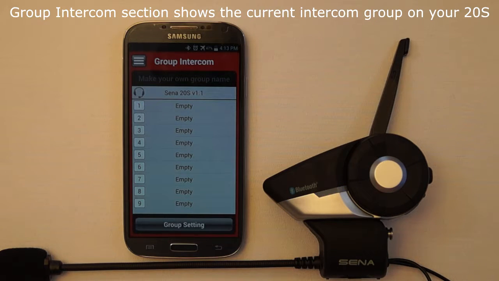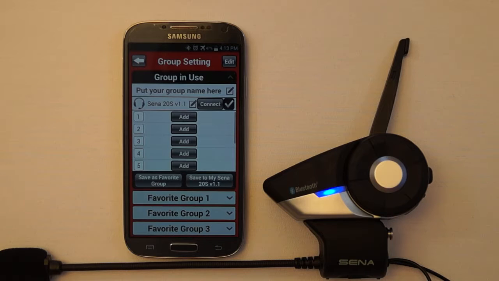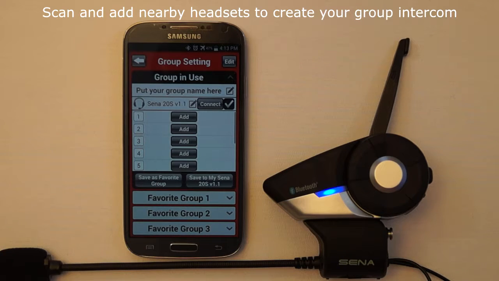The Group Intercom section is the status screen of the current intercom group that is currently available on your 20S. Since the intercom group has not been created yet, this screen will only show your paired headset. To create an intercom group, tap the Group Settings button at the bottom. In the Group Settings menu, you can create an intercom group by adding other 20S headsets through the app. Press the Add button to scan and add 20S headsets to your intercom group.